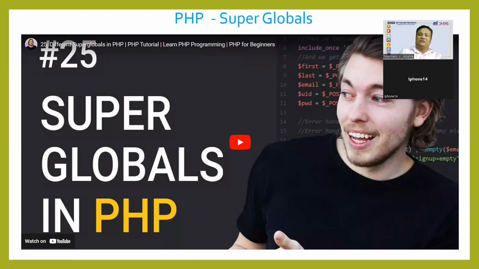Some predefined variables in PHP are super globals, which means that they are always accessible regardless of scope, and you can access them from any function, class, or file without having to do anything special. The PHP super global variables are globals, server, request, post, get, files, env, cookie, and session. So I'll just want to play this video presentation.